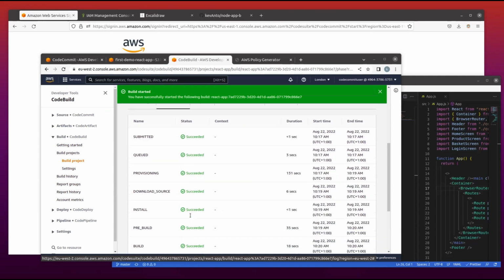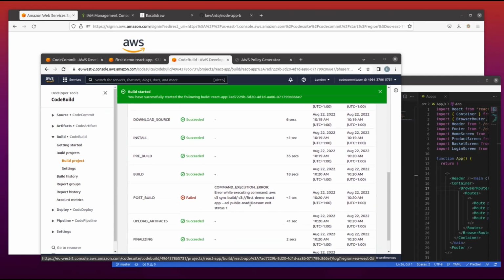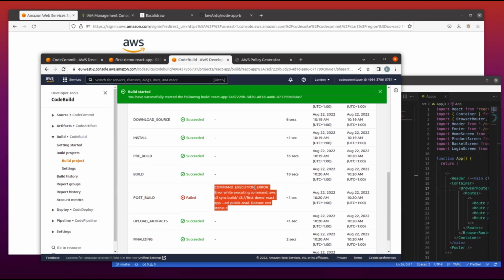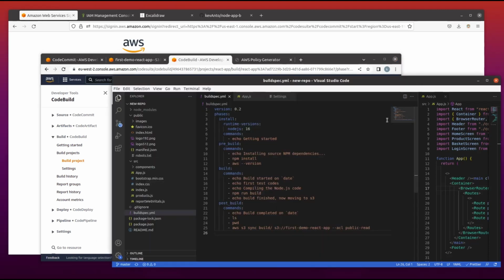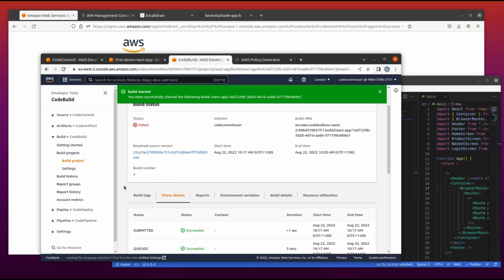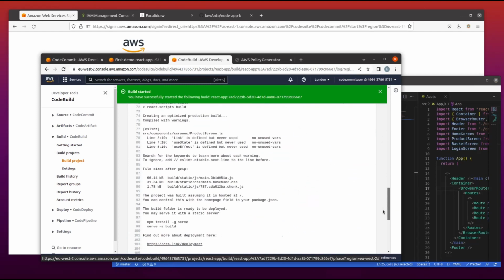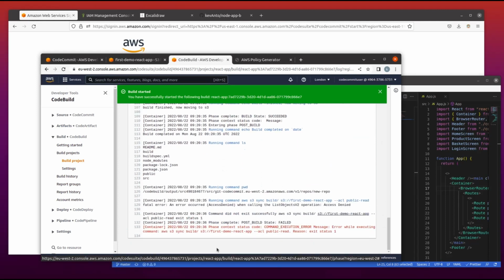So now here we have a little bug at the post build stage, so we can read that, and aside from here we can also view the error in the log. So here is the message: at this stage, post build, we're supposed to push the build file into our S3 bucket. Okay, you come to the log, you go down, you see at this level we have the same message, and it can be more detailed here if you don't have it on that other side. So what do we need to do?